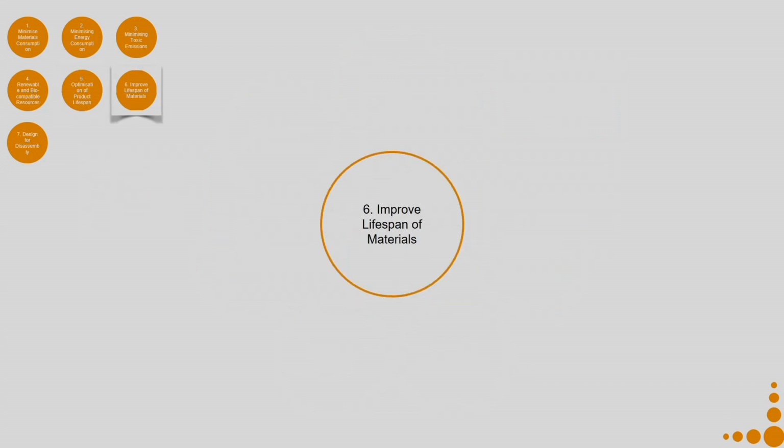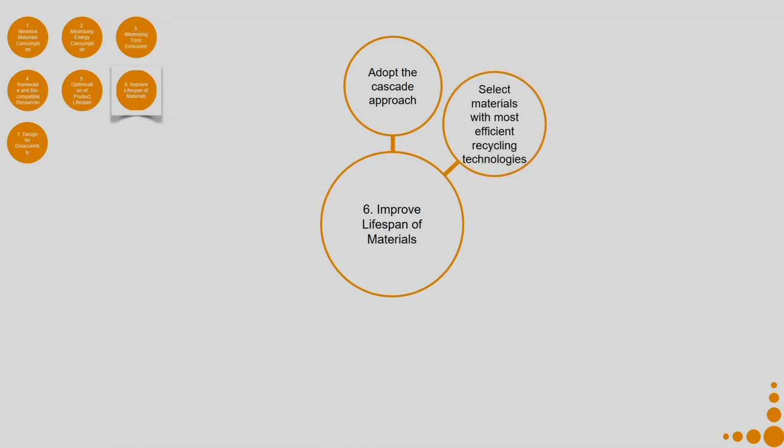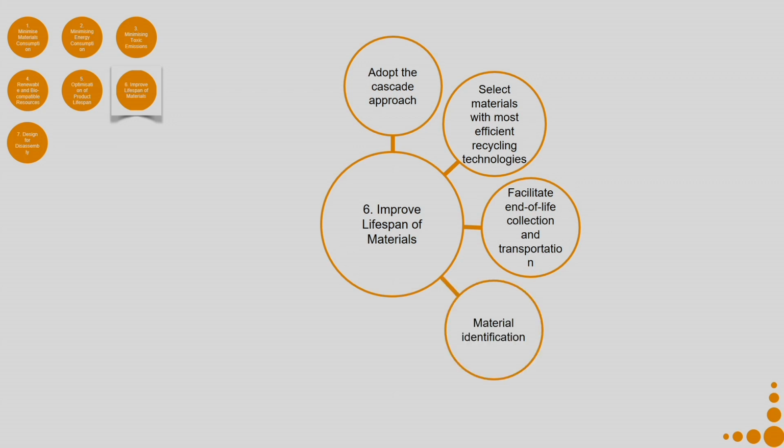Now, coming to the sixth aspect, which is improve lifespan of materials. So, under this category we can adopt the cascading approach. We can select materials with most efficient recycling technologies, facilitate end of life collection and transportation. Material identification should be possible. So, if I do not know what this material is, I do not know how to do proper end of life for it.